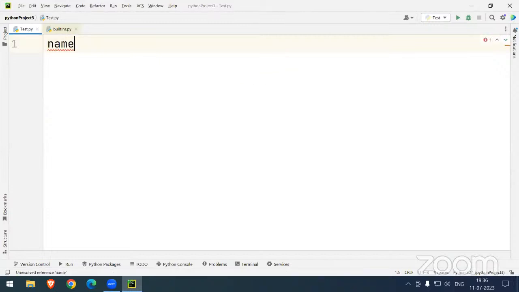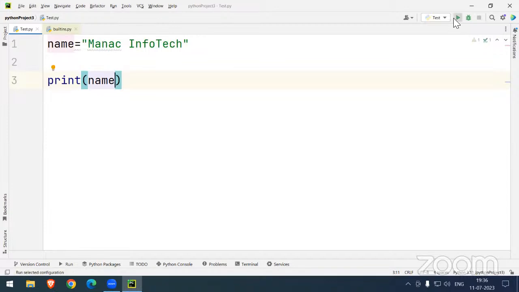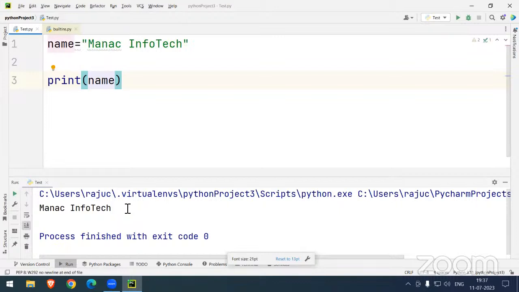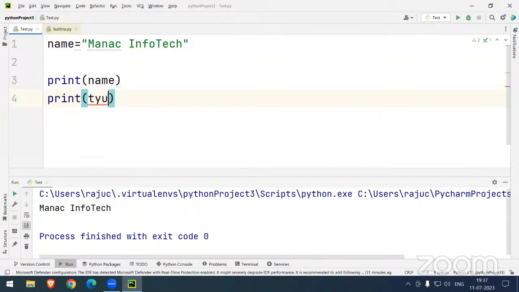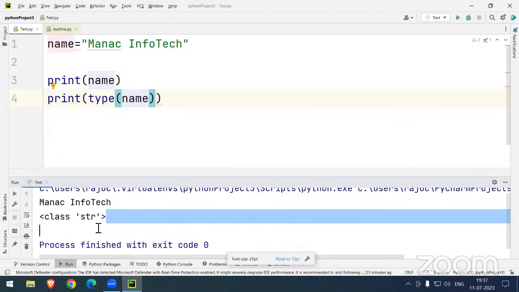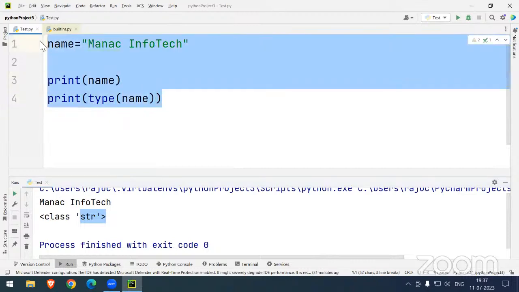I'm writing a name, sir. Name, MANAC Infotech. Okay, first one, let's print name. What is the answer you will get? Perfectly, name MANAC Infotech. Sir, I'm getting a doubt whether it is a string or boolean. No problem, if you have any doubt, let's print the type of name. That's it, the matter is very clear. Class string here, you can see. That's it.